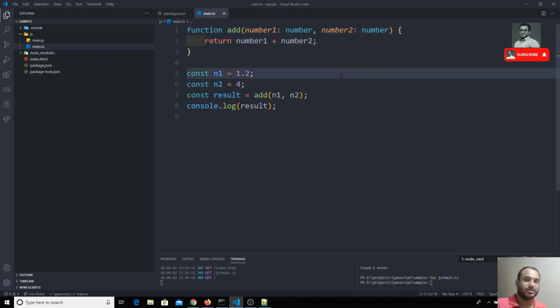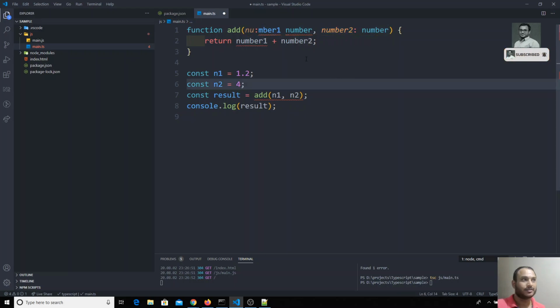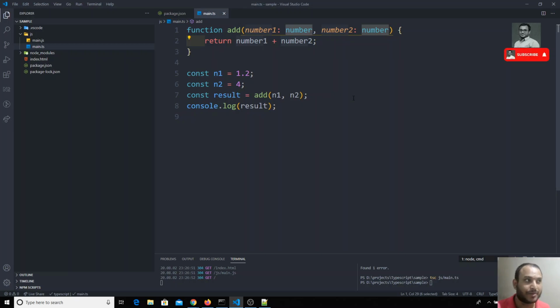Here you have seen for this function add, we explicitly mentioned that number 1 and number 2 accept only the number type, the data type of number. In the same scenario, for this constant n1 also we can mention that data type explicitly.